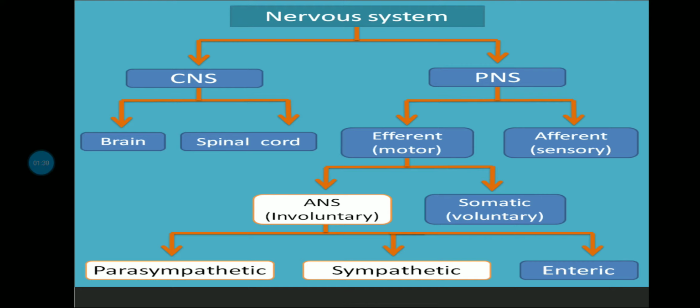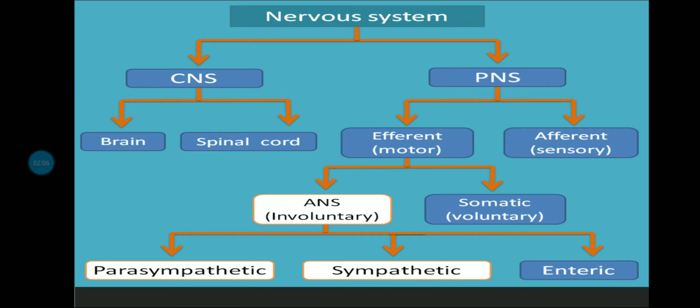Now the main nervous system we are having right now in this video, about which we are going to see, it's autonomic nervous system, which is basically involuntary action. Okay, so all involuntary actions ANS will handle, right? Somatic nervous system is also there, which is again part of PNS. It is voluntary in action. Okay, so voluntary actions somatic will do and involuntary ANS will do. So both of these are again classified. These are parts of peripheral nervous system.